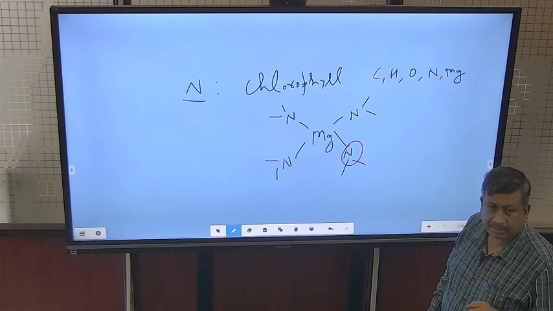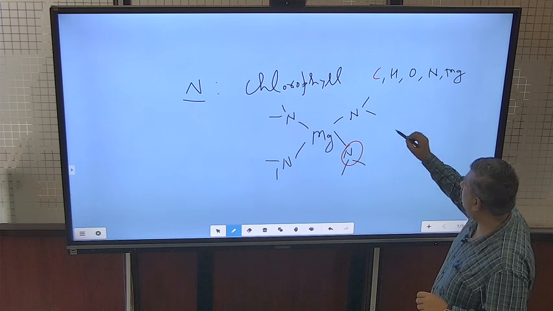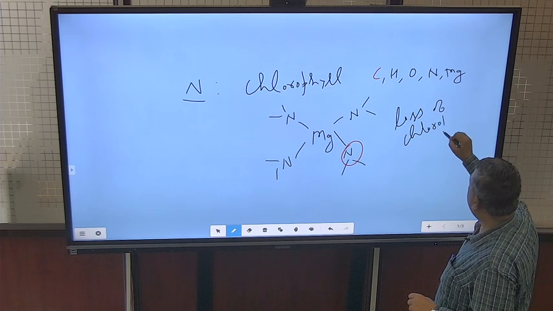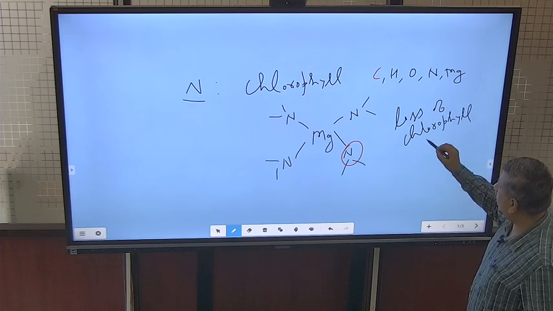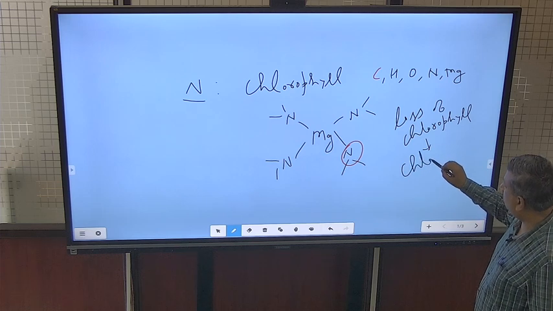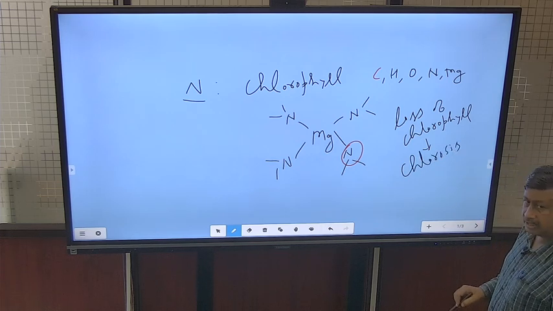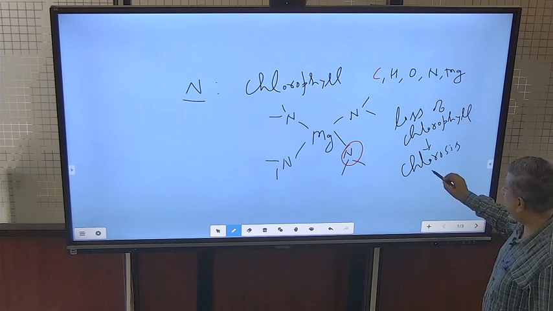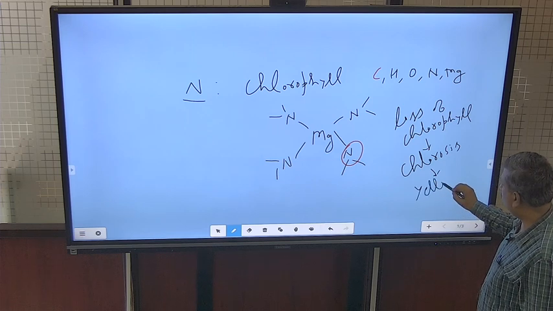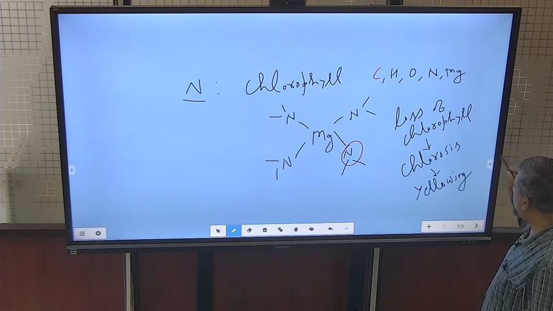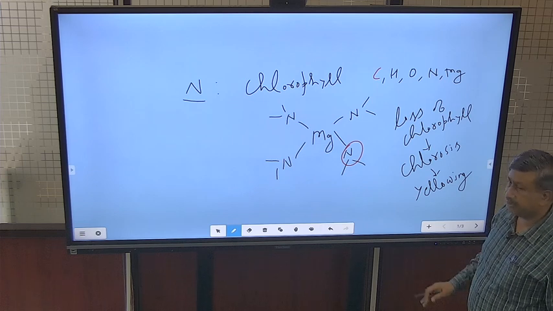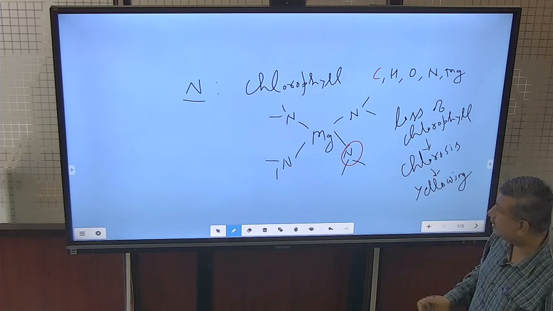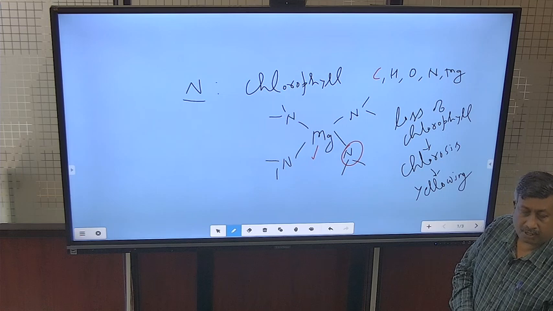So, whenever there is a deficiency of nitrogen, there is loss or poor formation of chlorophyll, and this is known as chlorosis. The green color of leaves is lost, and then yellowing of leaves occurs. That is why there is yellowing or chlorosis under nitrogen deficiency. The important thing is that magnesium is also required for chlorophyll formation.